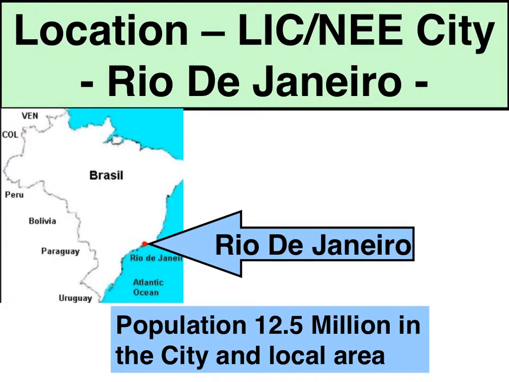Rio de Janeiro is located on the east coast of Brazil, located next to the Atlantic Ocean. It's got a population of about 12.5 million people, and that's in the city itself and the immediate local area.